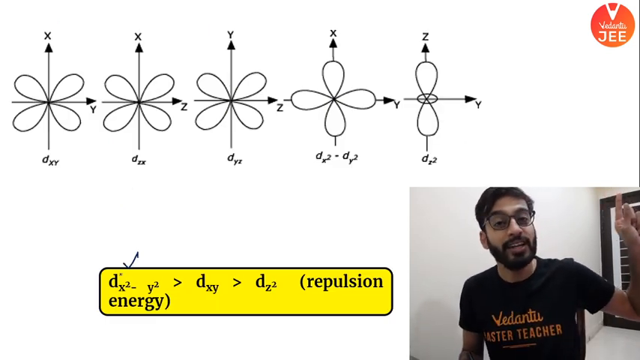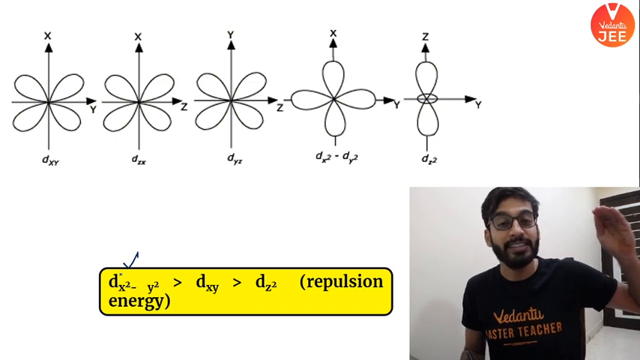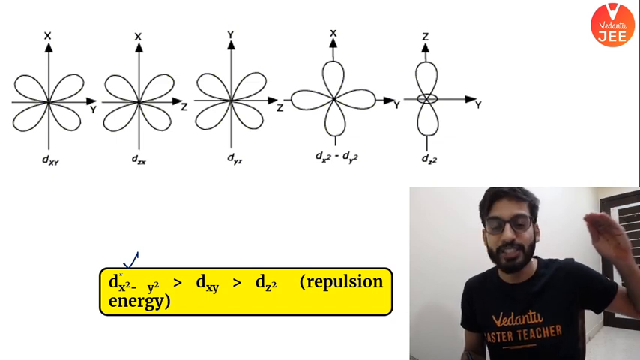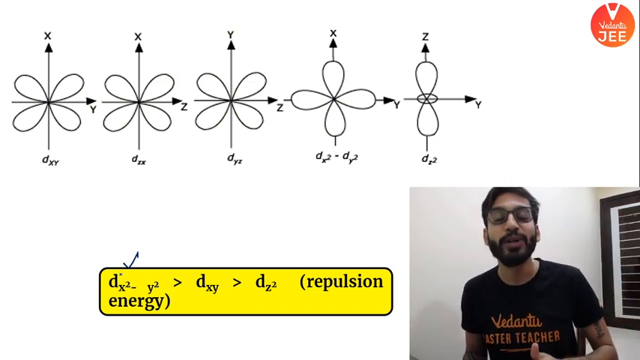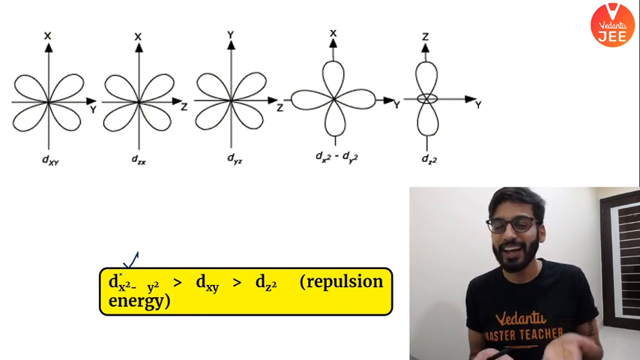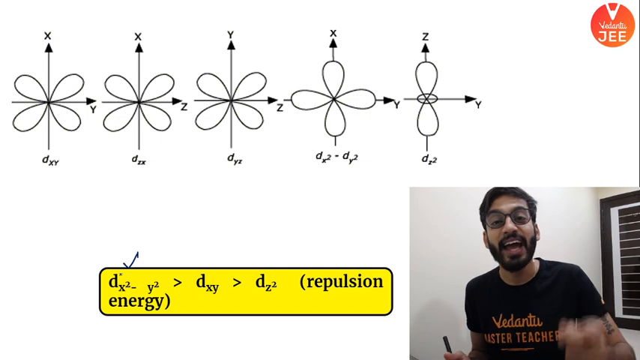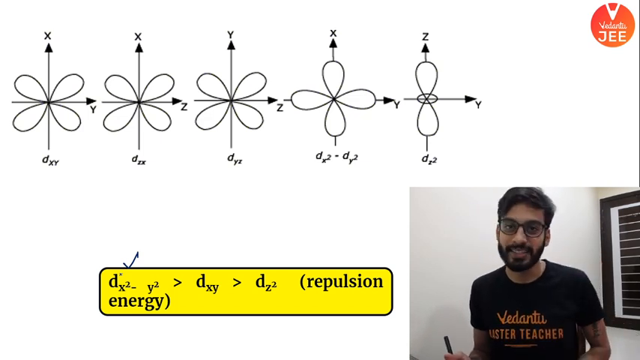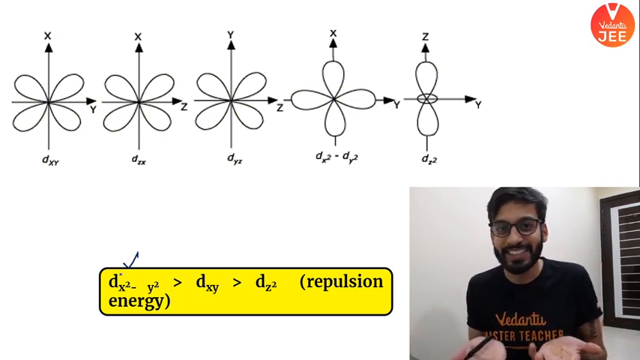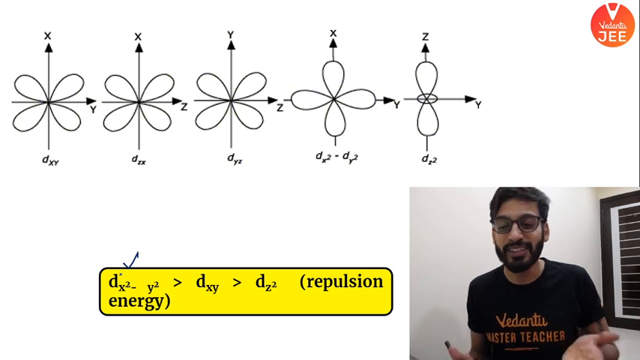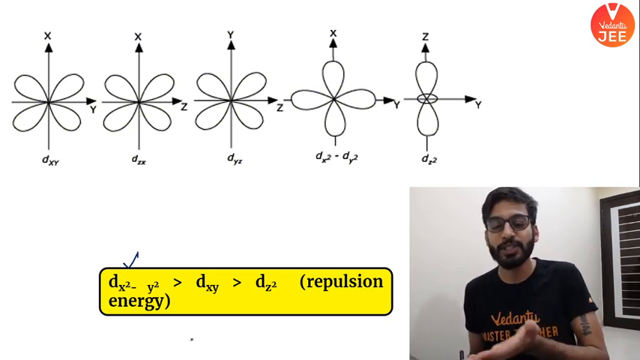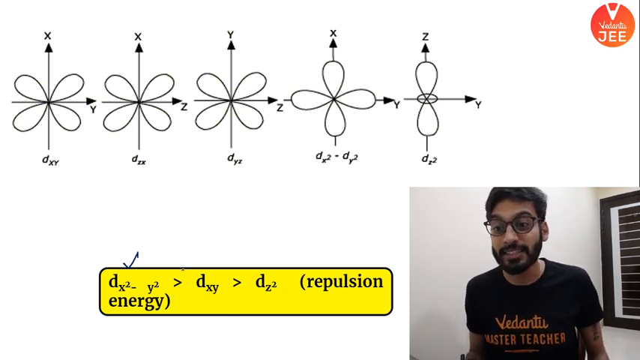Previously, in the octahedral case, do you guys remember? At the second number, we were having dz square. Now dz square will go down. Why? Because these four ligands are approaching from the x and y plane along the axis, right? So there is no role of z. As a result, what happens? dz square energy decreases. That's the important point.